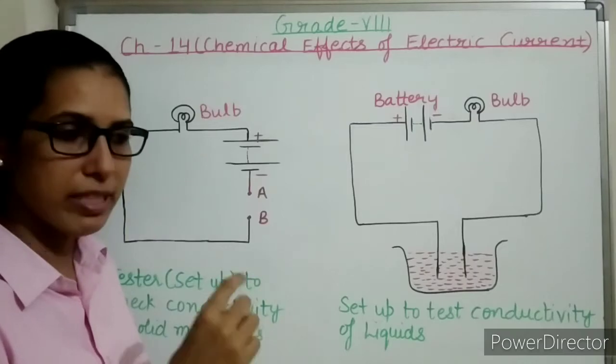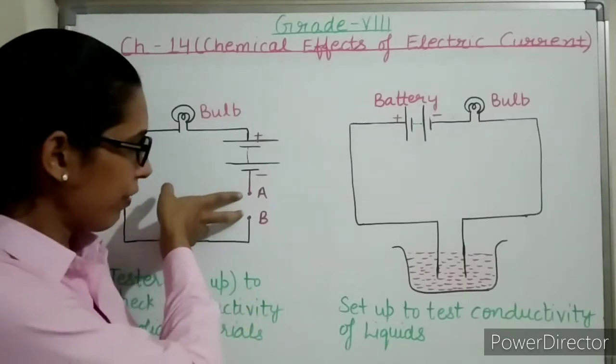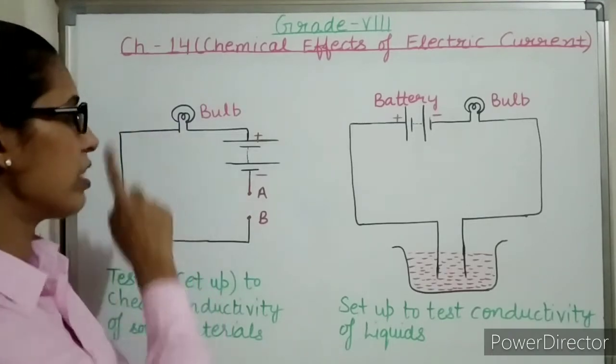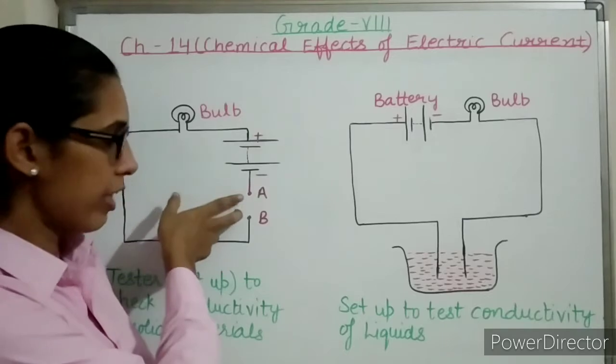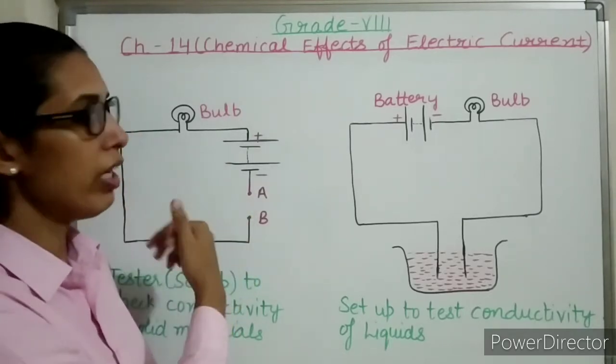and between those metal clips, let us keep one silver coin. When you keep the silver coin between the metal clips, you will notice that the bulb will start glowing, because the circuit will become complete, current will start flowing through the circuit and the bulb will glow.